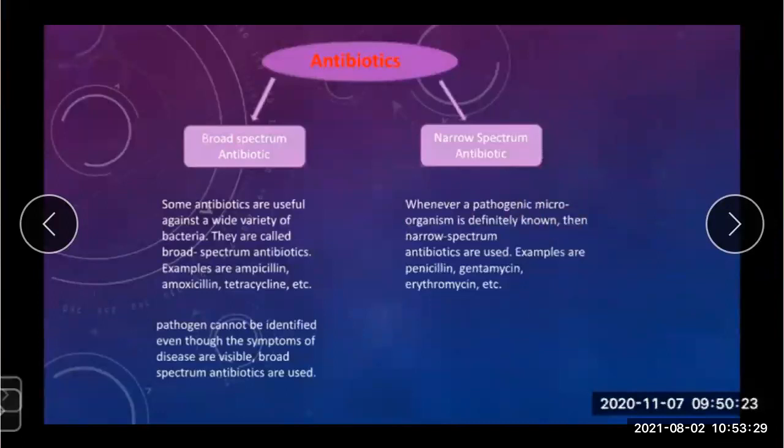Penicillin, gentamicin, erythromycin. Students, you should keep in mind that whenever in exams it is asked to give some examples of broad spectrum or narrow spectrum antibiotics, you should be able to write these answers. So keep that in mind.